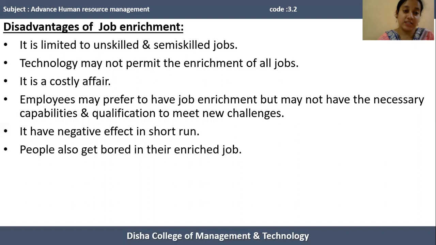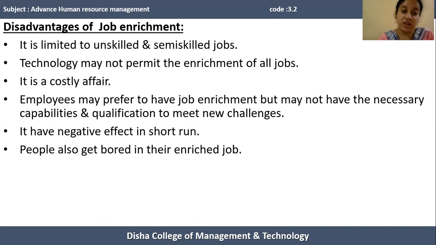Next disadvantage of job enrichment is that it is a costly affair. If an organization plans to enrich a particular job, means the employees are required to get some new knowledge or acquire some particular skill for performing a particular task in an enriched job in a better way.